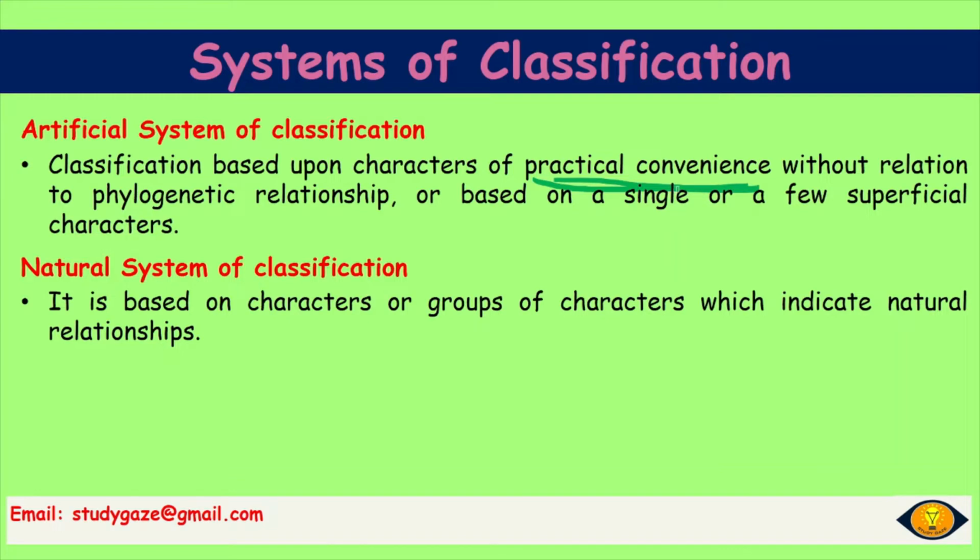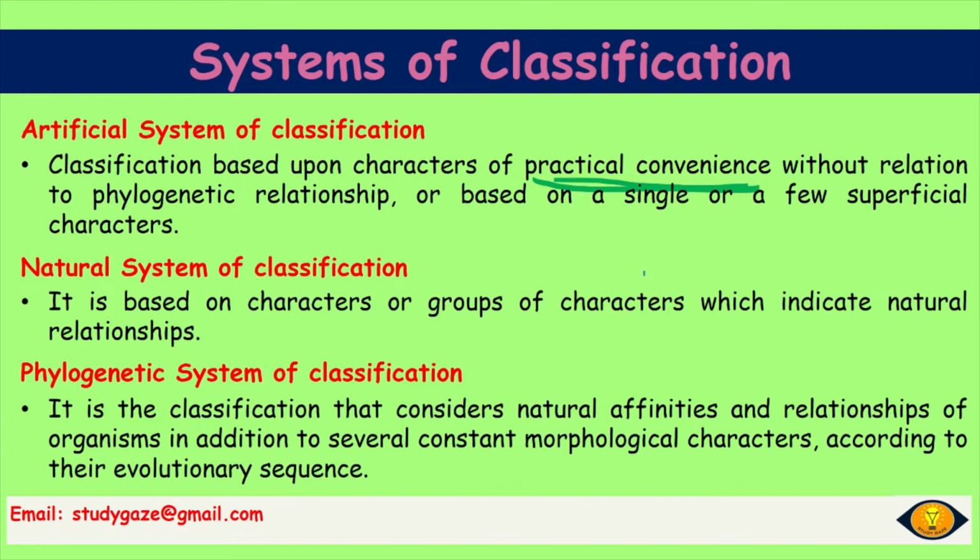And finally, the phylogenetic system of classification. From the name itself, it is phylogenetic. Genetic means the gene characters has been already incorporated in this type of classification. So how we can define it? It is the classification that considers natural affinities and relationships of organisms in addition to several constant morphological characters according to their evolutionary sequence.